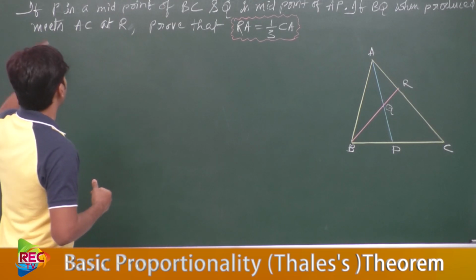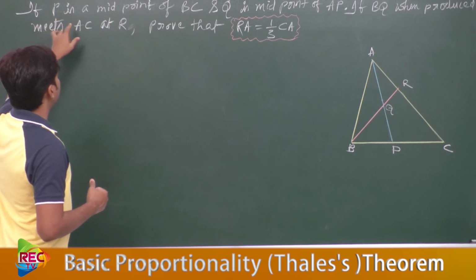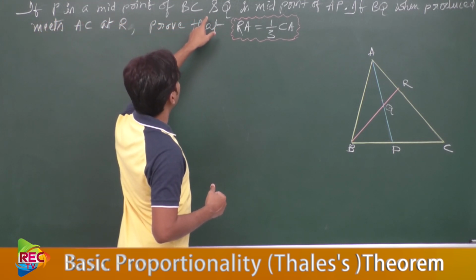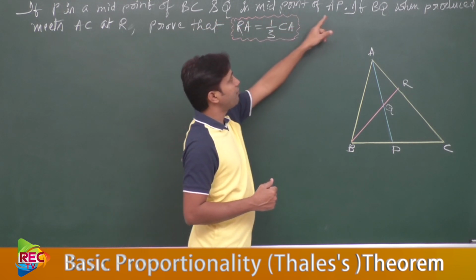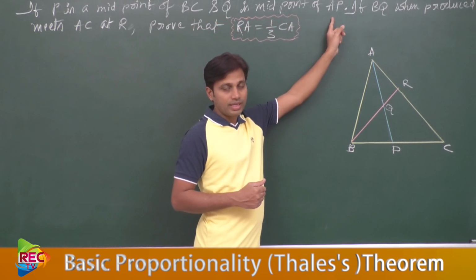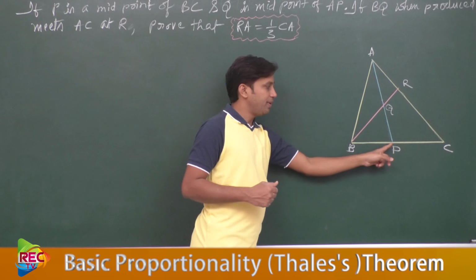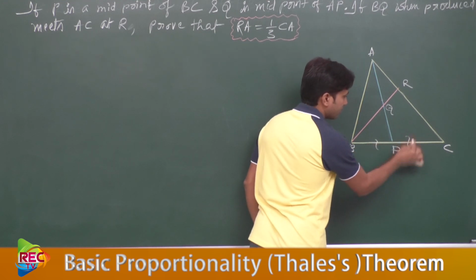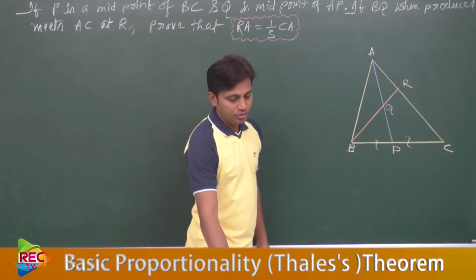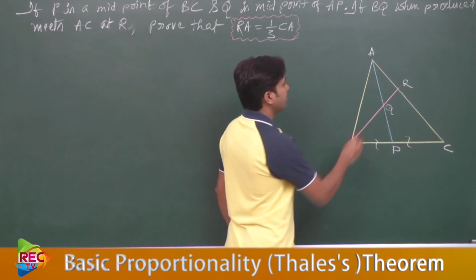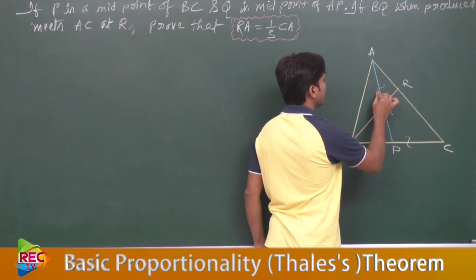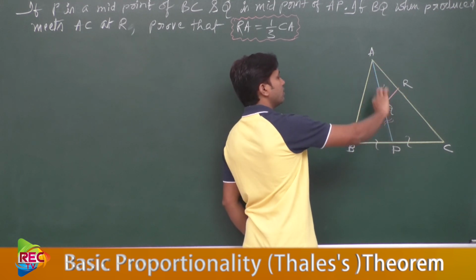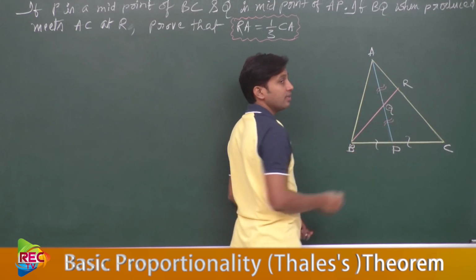See here, P is a midpoint on BC, and Q is a midpoint of AP. In this triangle, if P is a midpoint of BC, that means we can write like this. And Q is a midpoint of AP. They said this one. Q is a midpoint of AP, right?